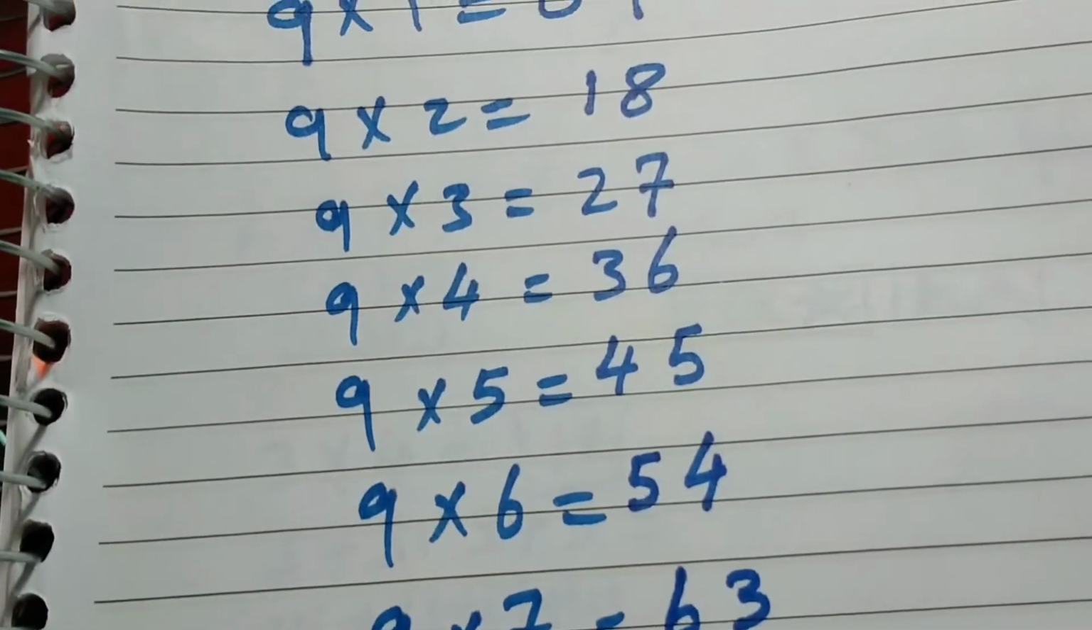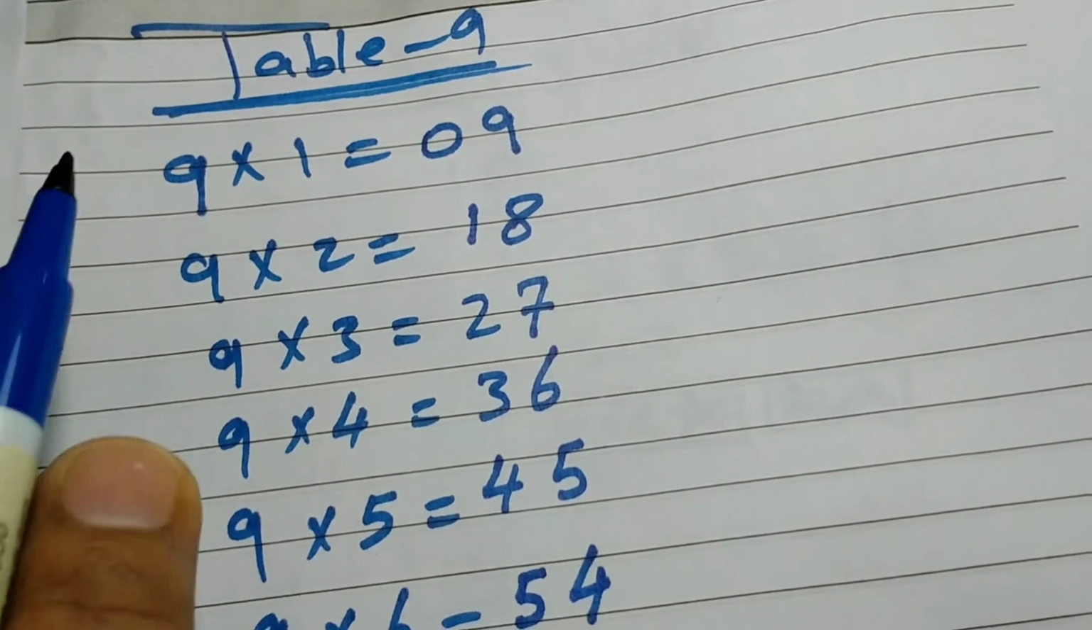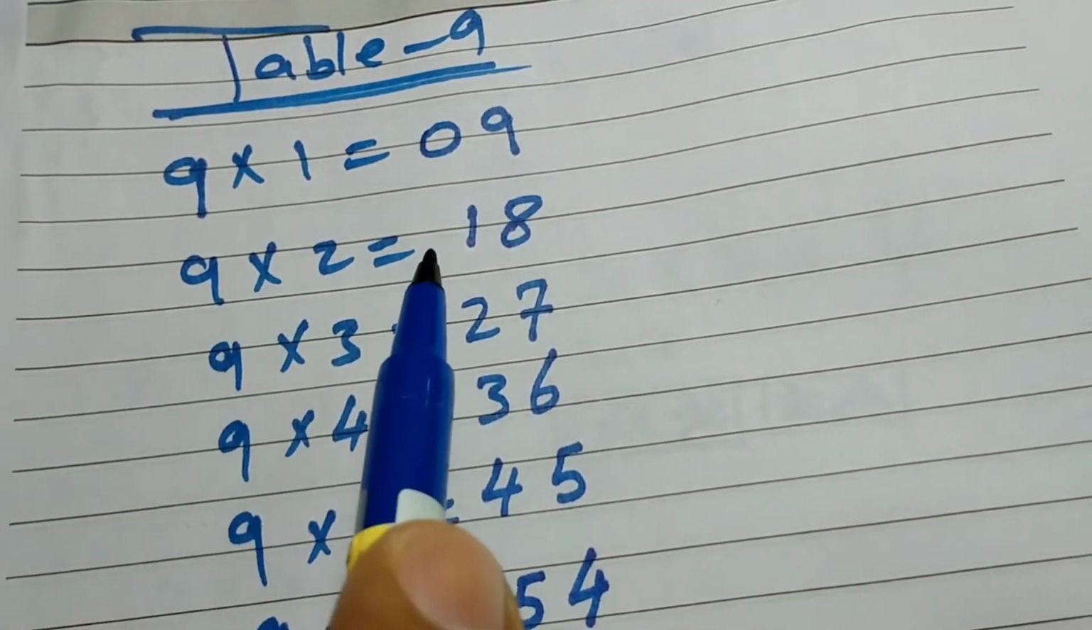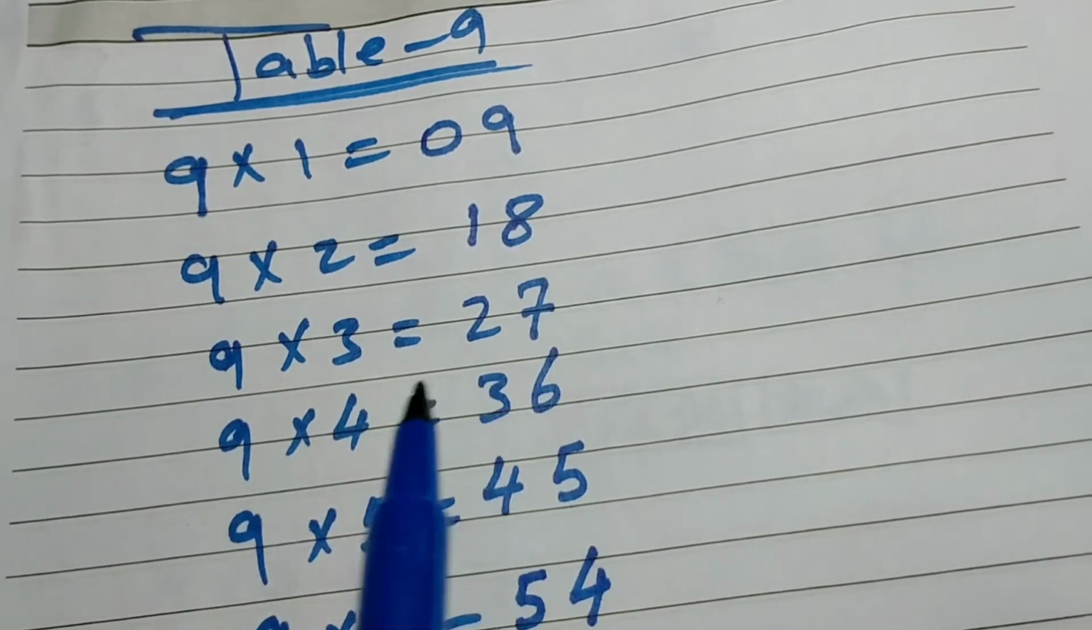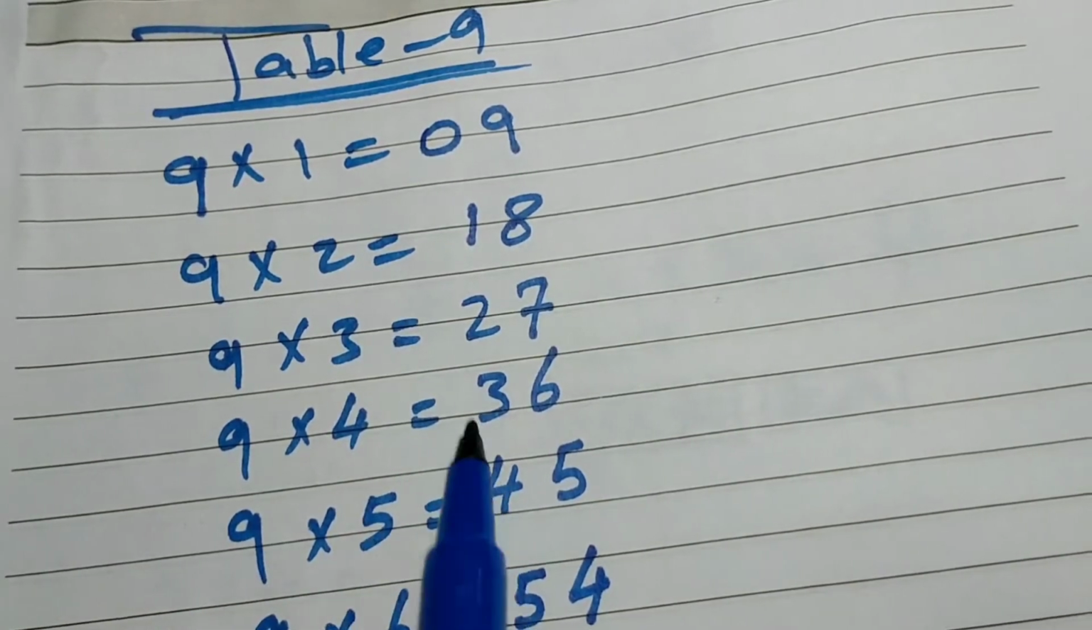Now we are going to read. 9 times 1 equals 9, 9 times 2 equals 18, 9 times 3 equals 27, 9 times 4 equals 36, 9 times 5 equals 45, and so on. So you can complete it like that. Clear, my dear? Hope you understand this. So this was the trick only for the table of 9.